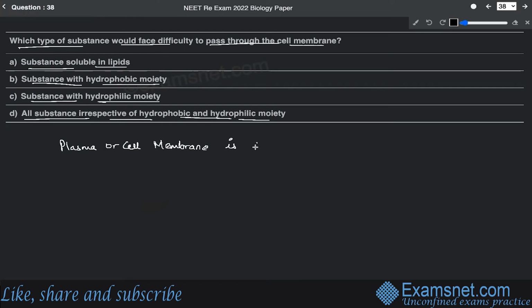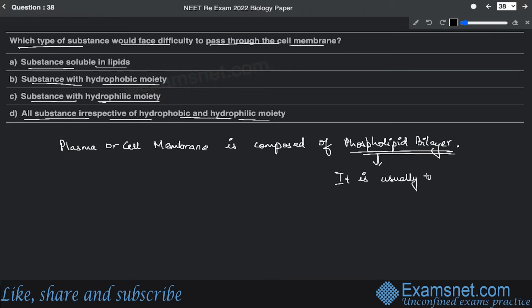Since it is made of a lipid layer, this phospholipid bilayer is usually of hydrophobic nature.